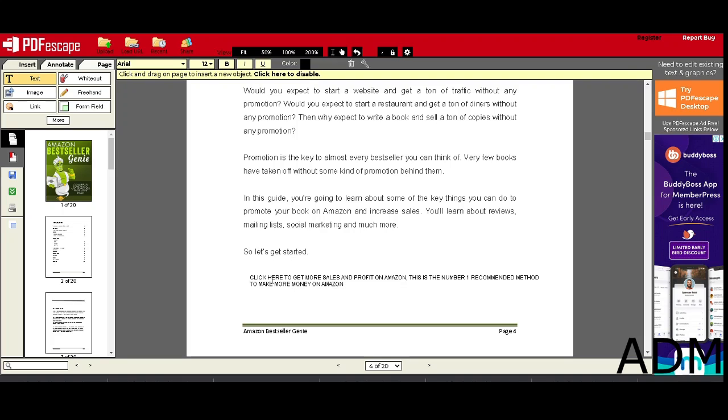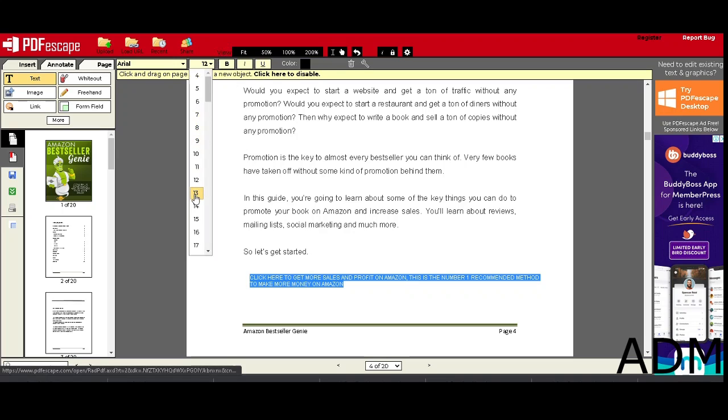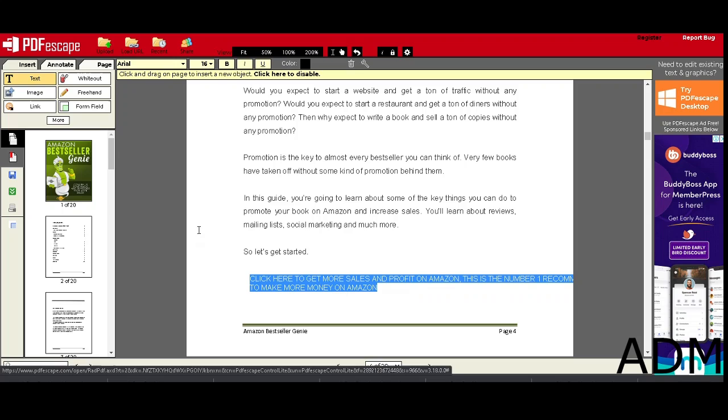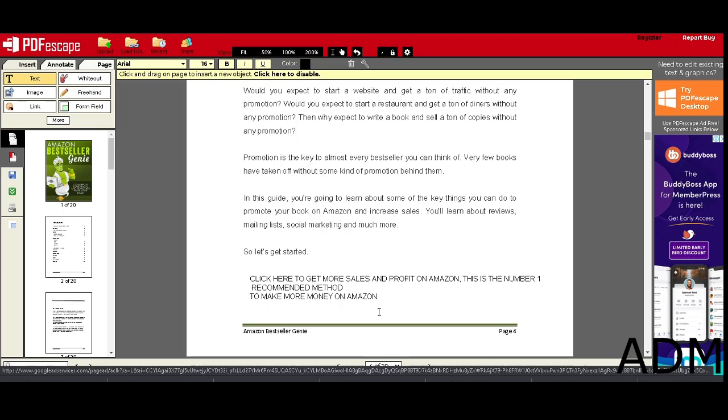Okay, now that you've typed that in, as you can see over here, just make it a bit bigger so that it's more visible. You can do something like that, make it more visible.